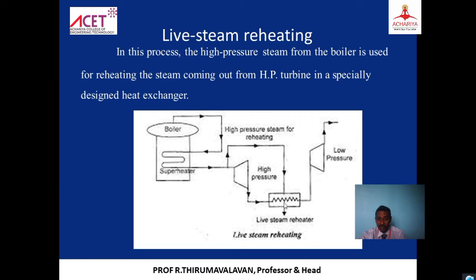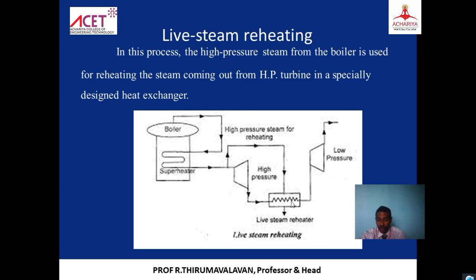How does the heater get its heat? See here, from the superheater, before the complete steam enters the turbine, we take part of the steam. Part of the superheated steam comes to the steam heater. That superheated steam heats this low pressure, low temperature steam.